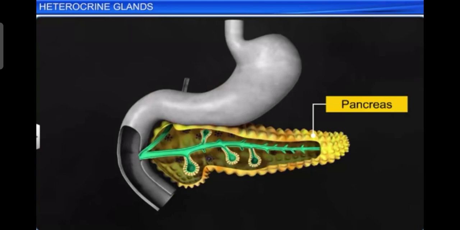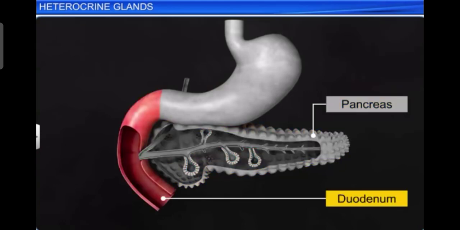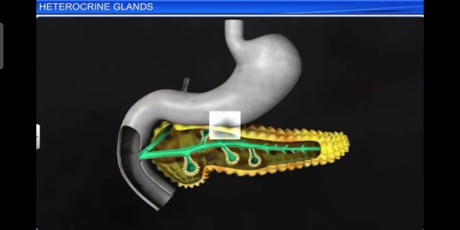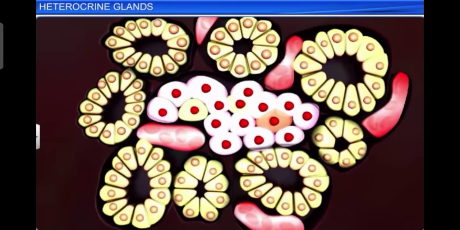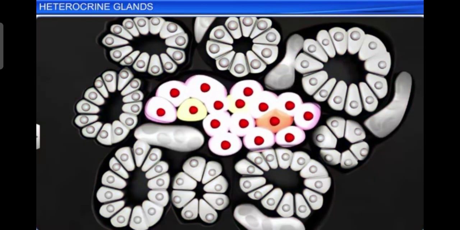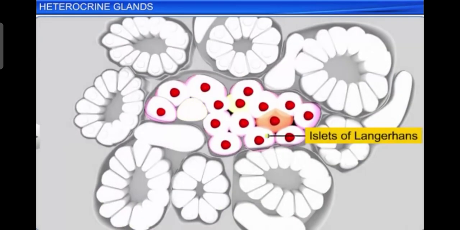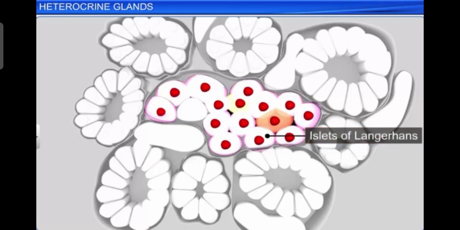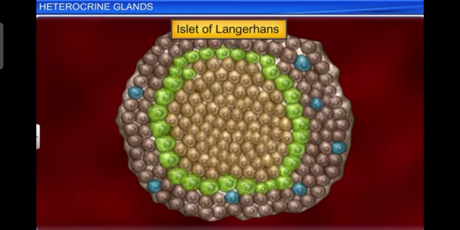It is situated in the loop of the duodenum. Pancreas is a composite gland which acts as both exocrine and endocrine gland. The endocrine pancreas consists of islets of Langerhans. There are about 1 to 2 million islets of Langerhans in a normal human pancreas, representing only 1 to 2% of the pancreatic tissue.